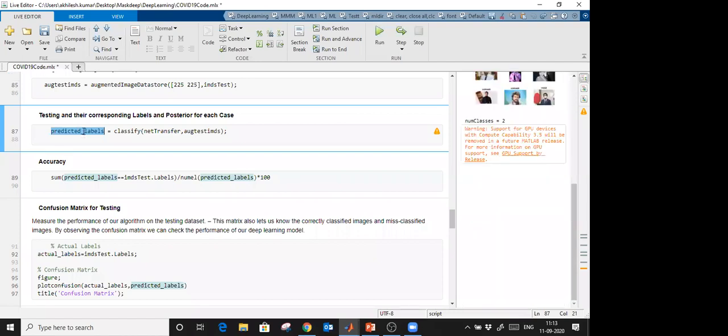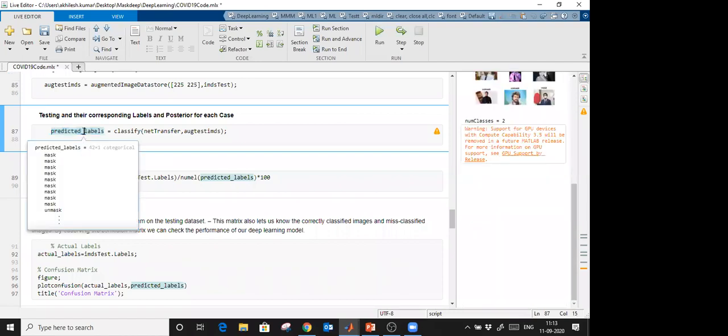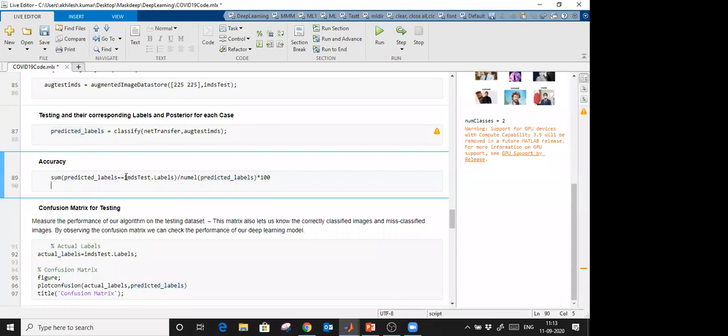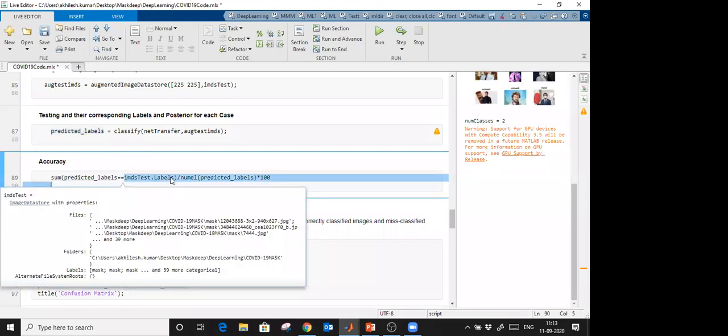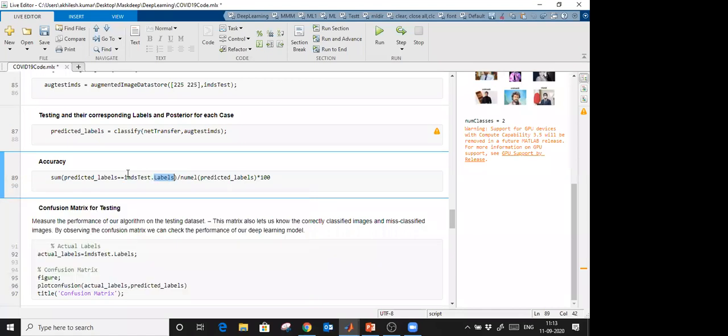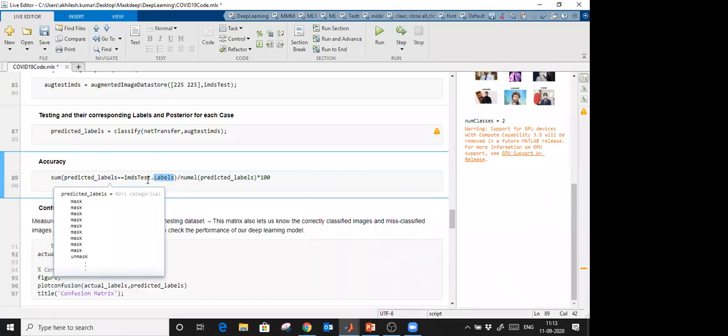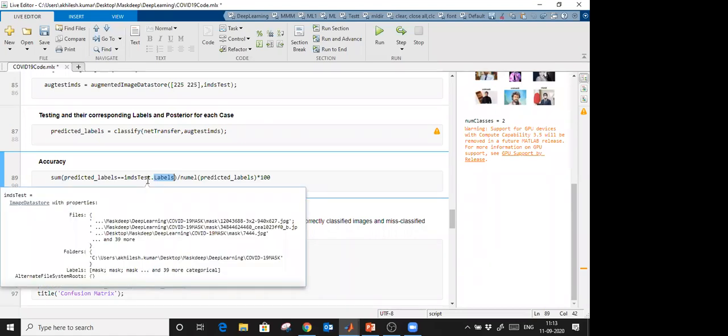If I move my cursor, you see that there are 42 testing images I had, and I got the predicted values. Now you see we have the original labels, which we saved in the original image data set. As a structure we are calling it, this is the field name. And I have predicted labels also, with a double equals sign, so we apply a logical operator. When the condition is satisfied, we get value 1, else 0.